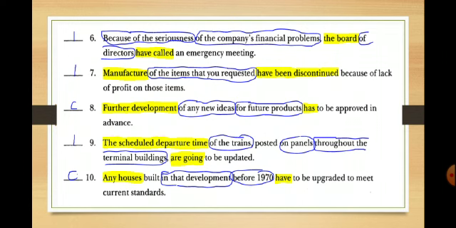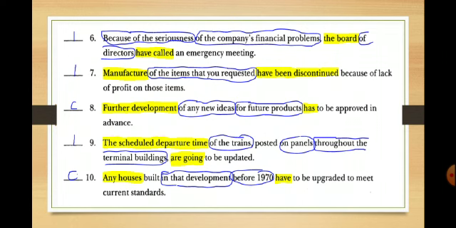Sentence number 7. Manufacture is a singular subject of the items that you requested. Here we have a prepositional phrase followed by an adjective clause, have been discontinued. However, the verb here is plural. Manufacture is a singular subject. Have been discontinued is a plural verb. So this sentence is incorrect. We should say has been discontinued.